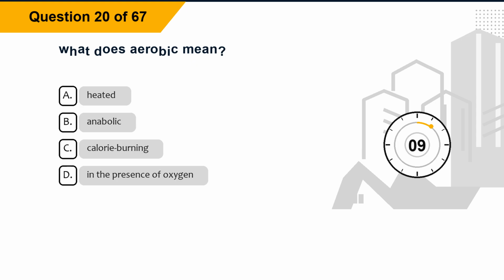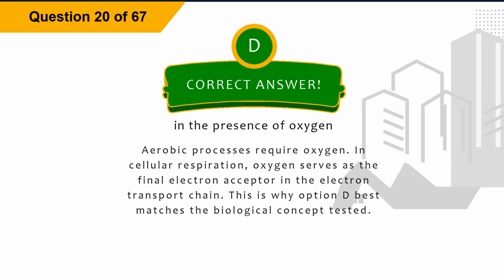Question 20. What does aerobic mean? Option A, heated. Option B, anabolic. Option C, calorie burning. Option D, in the presence of oxygen. The correct answer is option D, in the presence of oxygen. Explanation. Aerobic processes require oxygen. In cellular respiration, oxygen serves as the final electron acceptor in the electron transport chain. This is why option D best matches the biological concept tested.